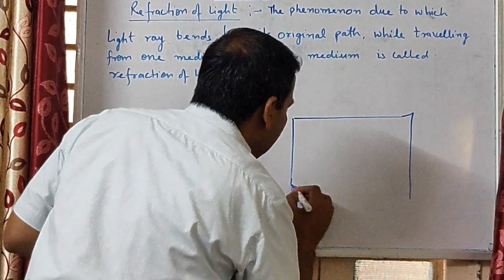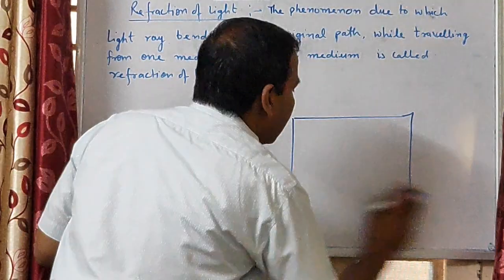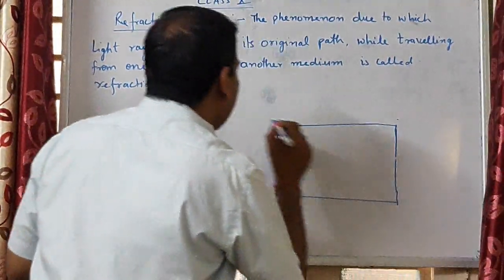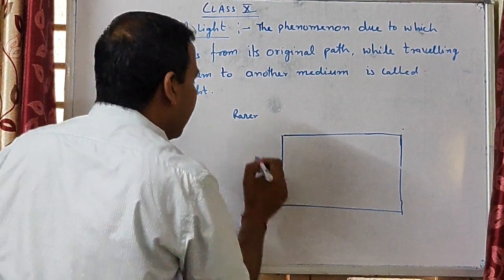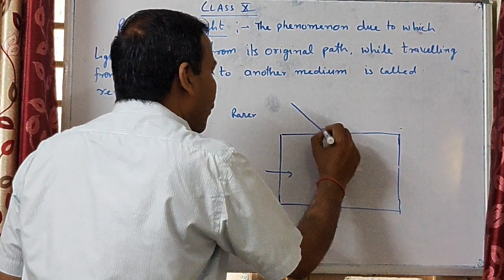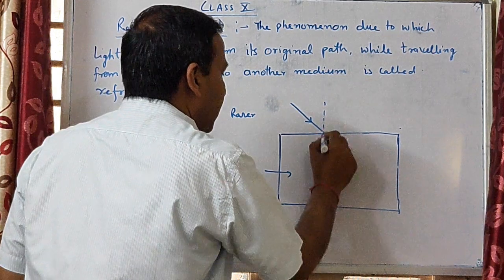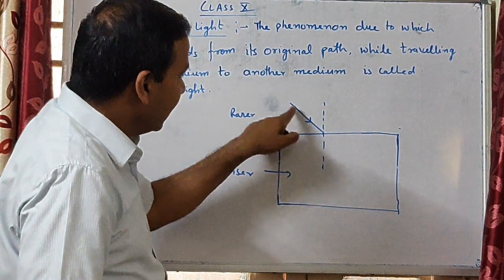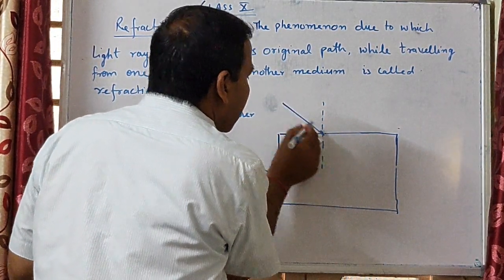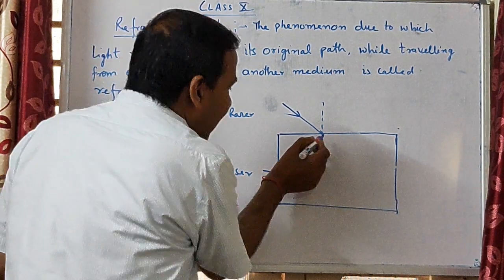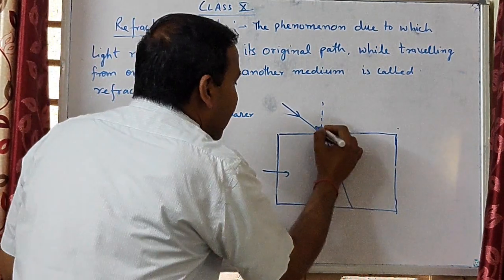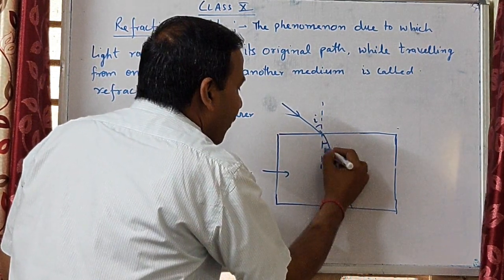देखिए, this one is the glass layer. It is a rarer medium and it is a denser medium when light is traveling from one medium to another medium. This one is a normal and that is an incident light ray striking on this interface which is separating the two mediums, and that light ray bends towards the normal. This one is the incident angle and that is the angle of refraction.